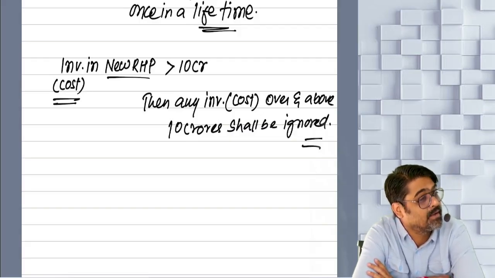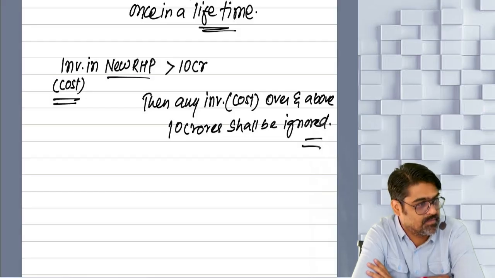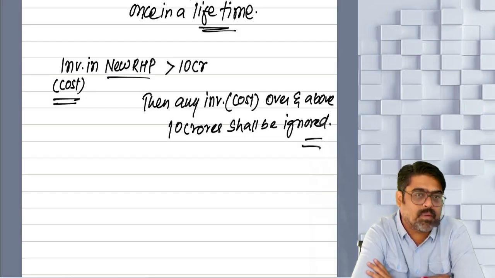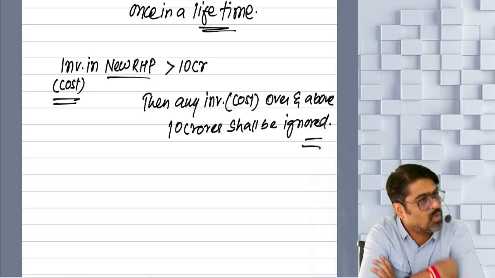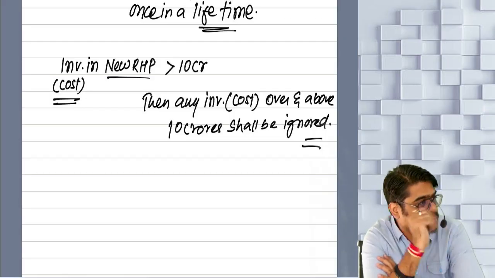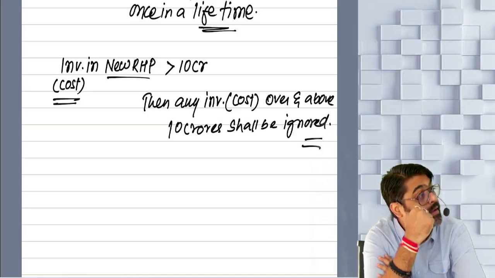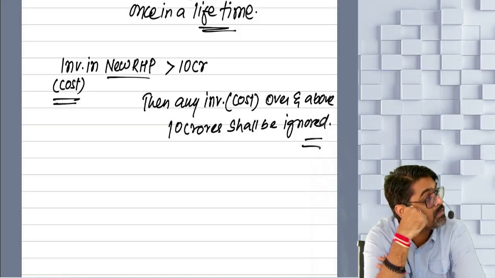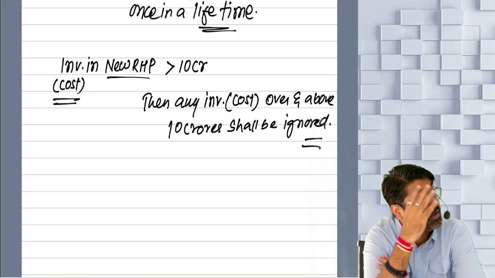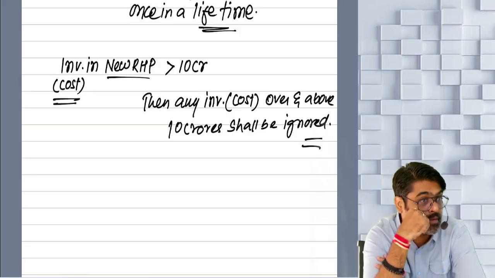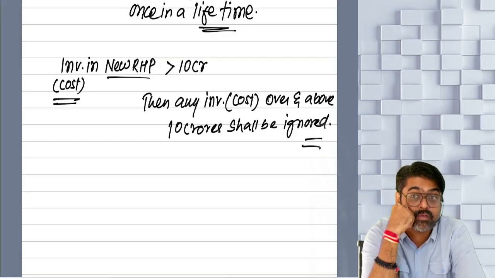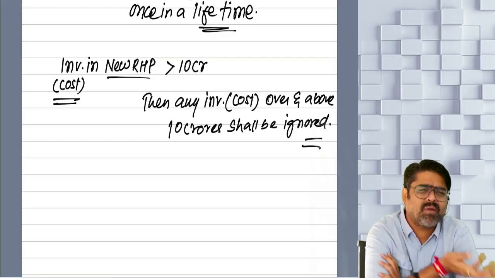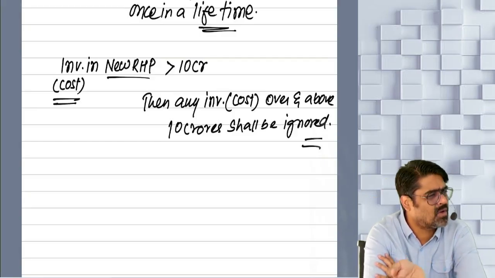Shall be ignored. For example, you have one property in Mumbai. You sold that property. Old property was in Mumbai. You sold that property. Capital gain was 18 crores. Long-term gain, how much? 18 crores. Huge property, very valuable property. You sold that property and how much long-term gain you earned? 18 crore rupees. Now you know that if I want to claim the exemption of this long-term gain, I can